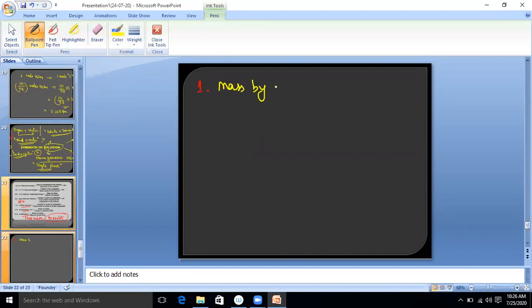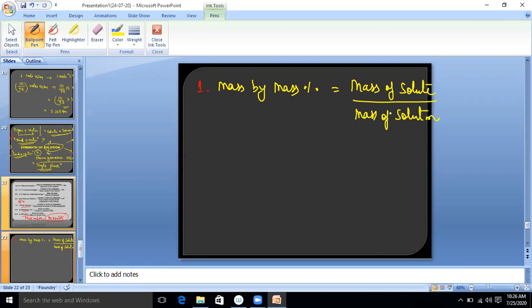mass by mass percentage. Clear? We know a solution is formed by solute and solvent. So mass by mass percentage of solute is equal to mass of solute upon mass of solution multiplied by 100. Clear? This is the mass by mass percentage of solute: mass of solute upon mass of solution multiplied by 100.